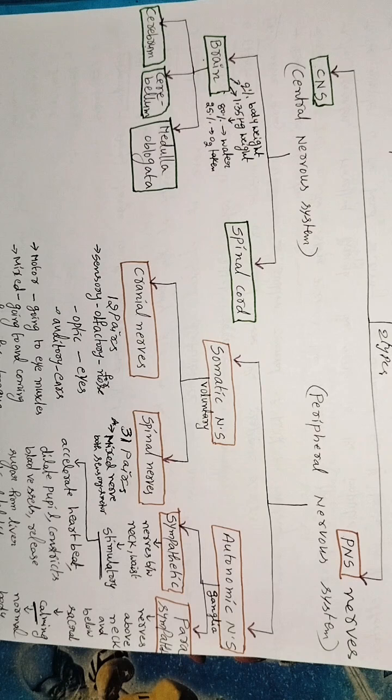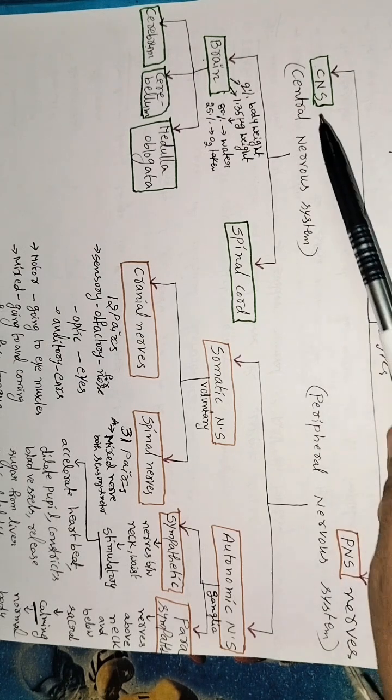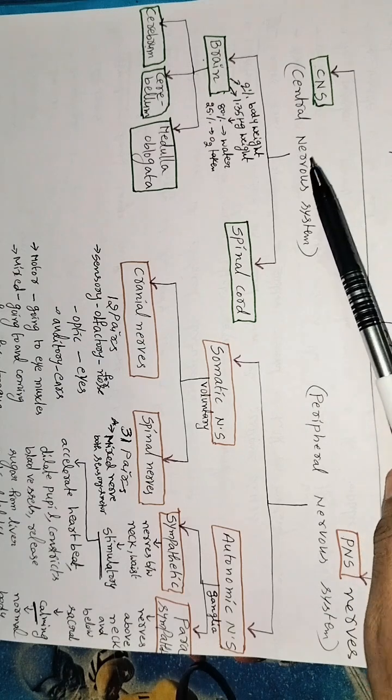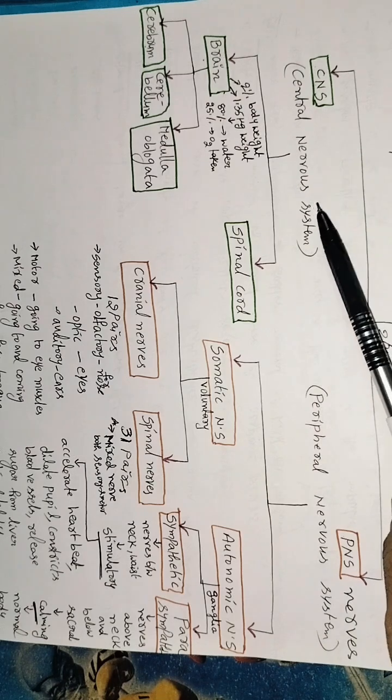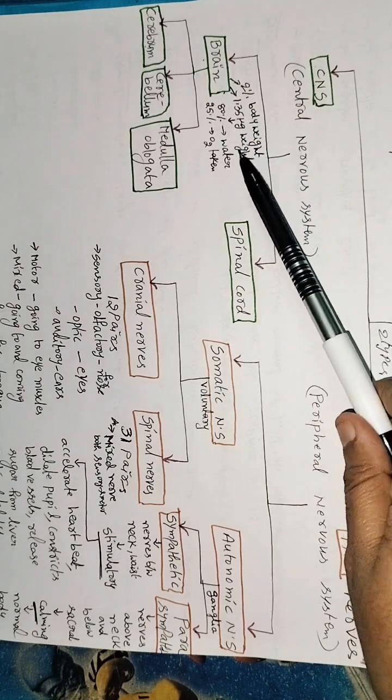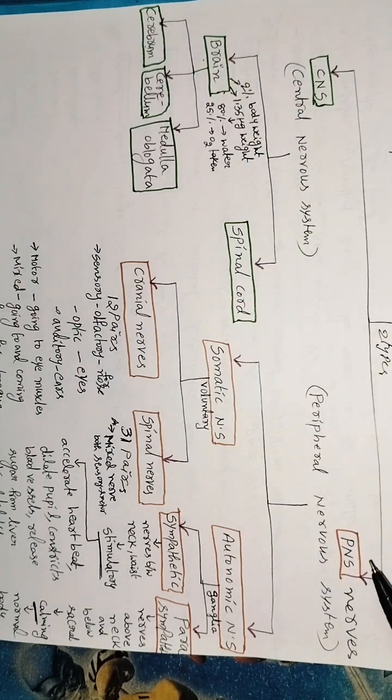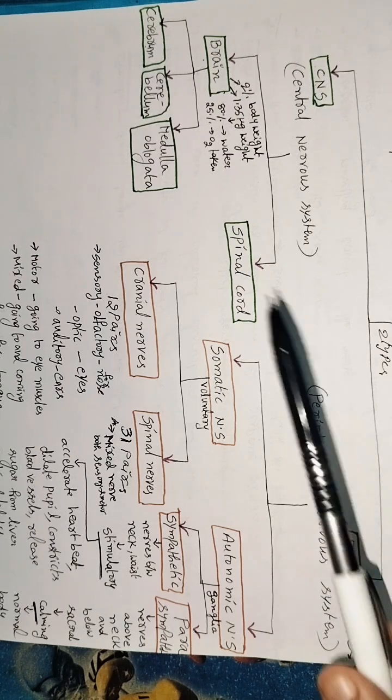This is the human nervous system, two types, CNS and PNS. CNS means central nervous system, PNS means peripheral nervous system. The central nervous system has mainly two organs, brain and spinal cord, and the peripheral nervous system has mainly nerves.